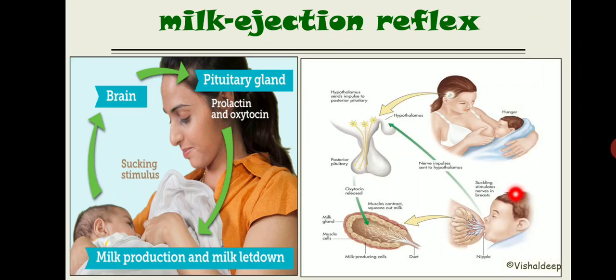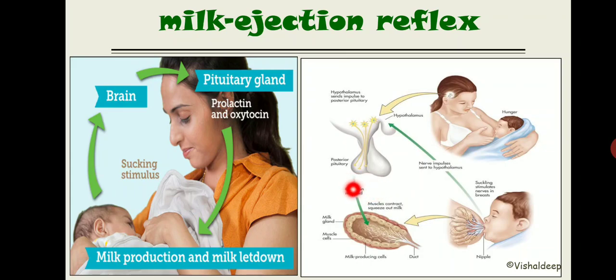See, in this diagram, the baby is just about to start suckling the nipple, and the tactile receptor present over this nipple sends a signal to the brain, to the hypothalamus, via the ascending tract. This hypothalamus gives a signal to the supraoptic nuclei and paraventricular nuclei, and these nuclei will secrete the oxytocin.